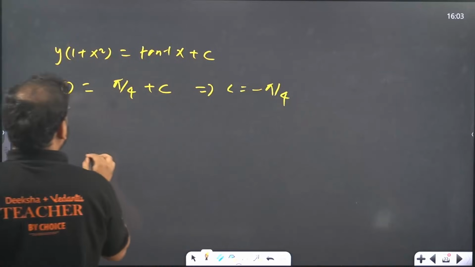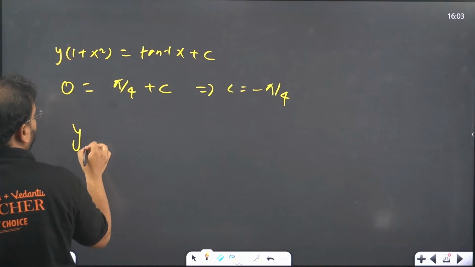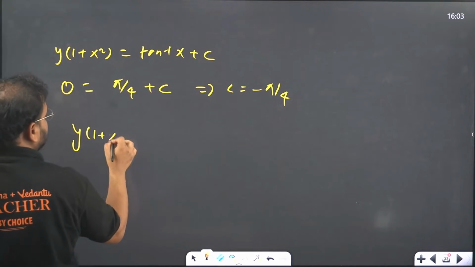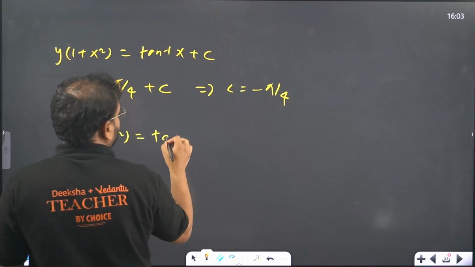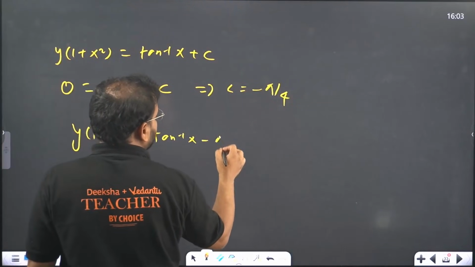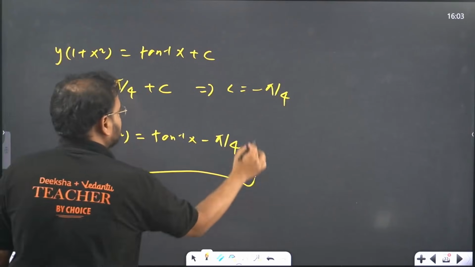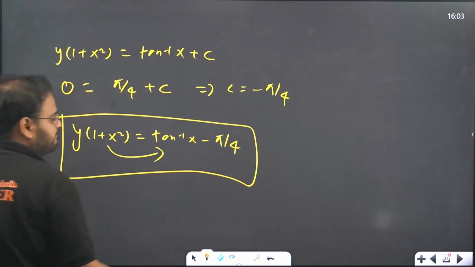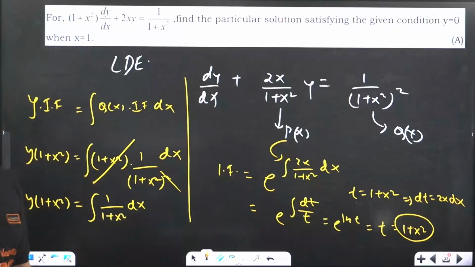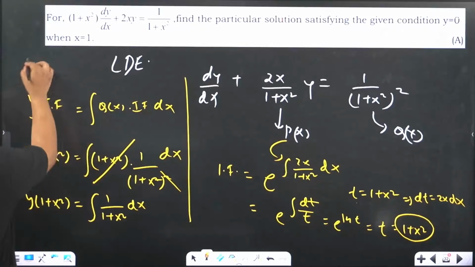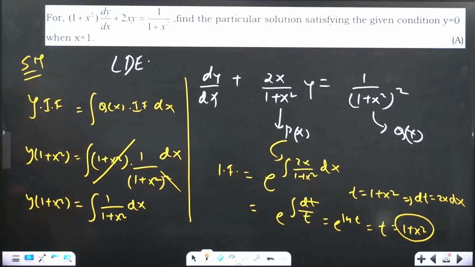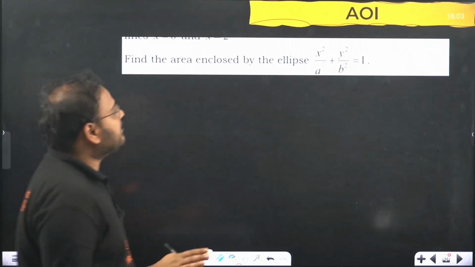So my final answer is nothing but y times 1 plus x square equals tan inverse of x minus pi by 4. Okay, that's it. You can put this value on this side also if you want to. This is the answer, guys. 5 marker LDE. Please check. Okay, so this is the hint I wanted to give.